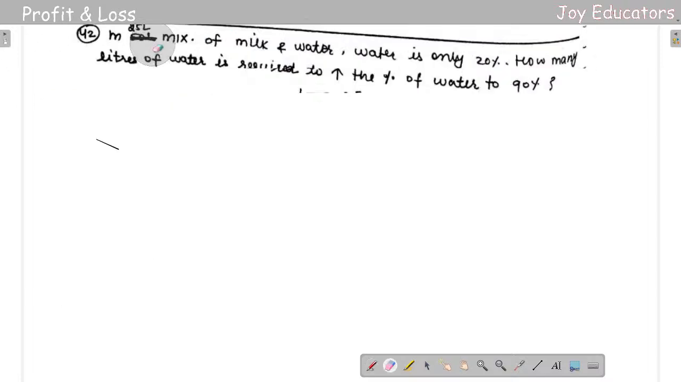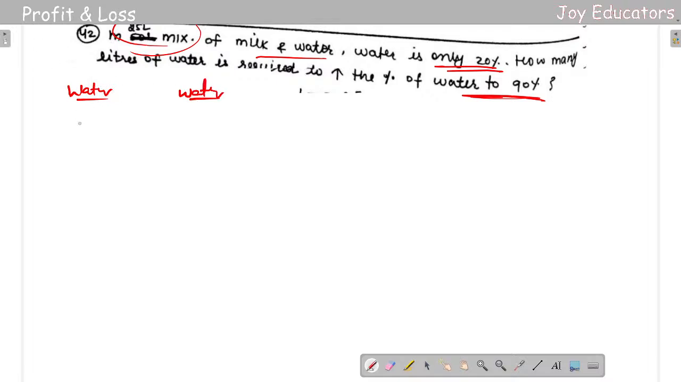25 liters of mixture of milk and water. Water is only 20%. How many liters of water is required to increase the percentage of water to 90%? The same kind of question. Whenever you get this kind of question, to increase the water value, just write water here, and again water here.